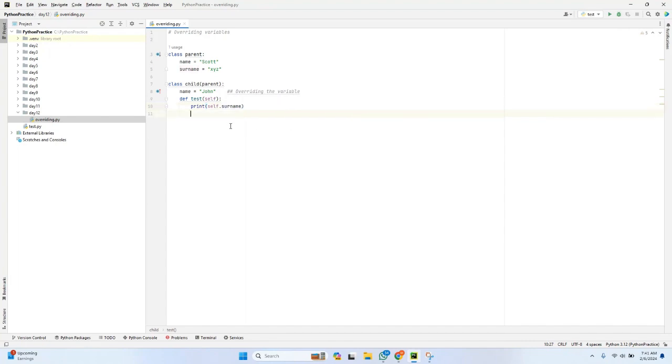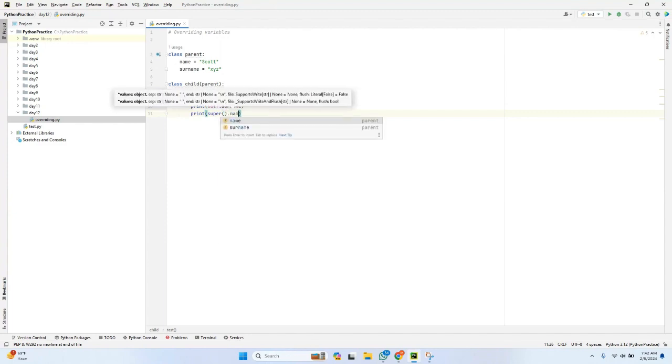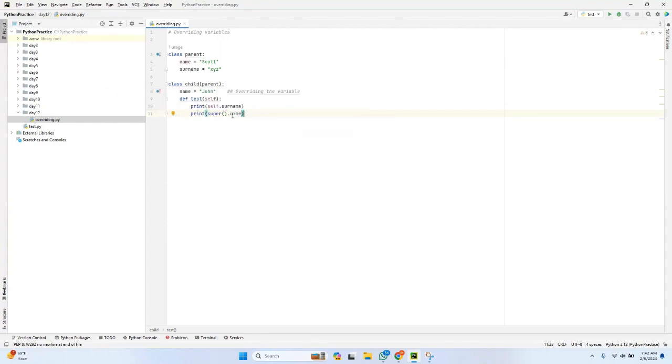But if you see, the name variable here and here is the same, even though the values are the same, the name is the same. So I want to access the variable which is already defined in the parent class, and also defined in the child class. I can call that overridden name variable by using the super method. So print of super.name. Since it is a method, I have to use brackets as well as .name, super().name. If you see, when you put a dot after super, it will highlight this name as well, right?